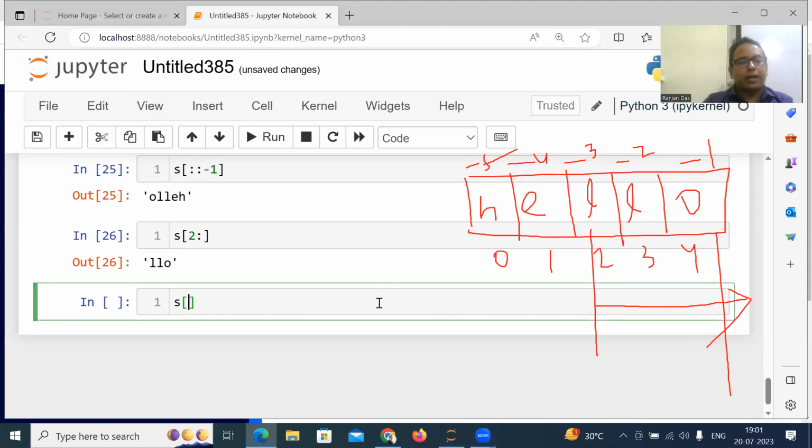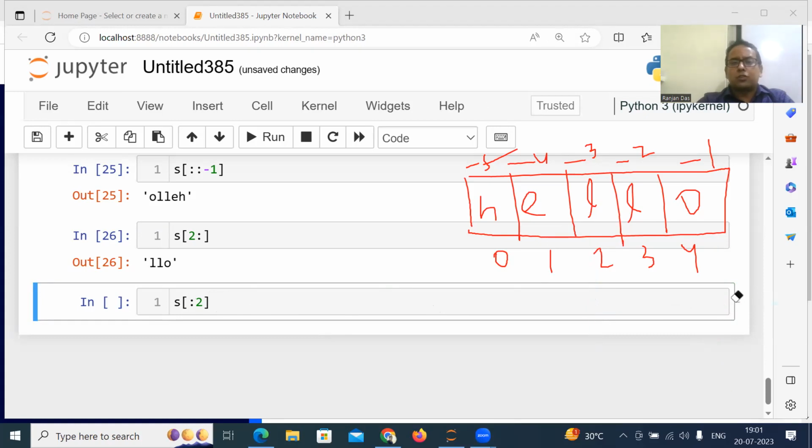And if you write like this one, S of colon 2, what the answer will be? Okay, just think from where we will start. What is the step first? The step is how much? The step is 1. 1 means positive. Positive means we will move from left to right. From where we will start?